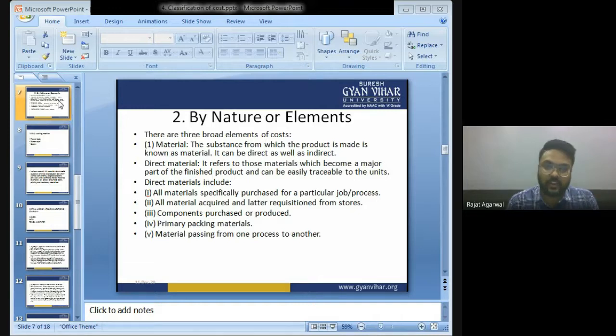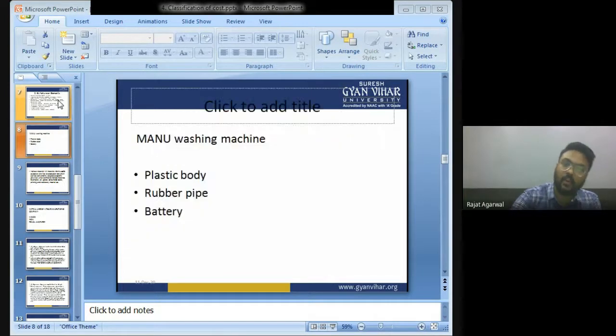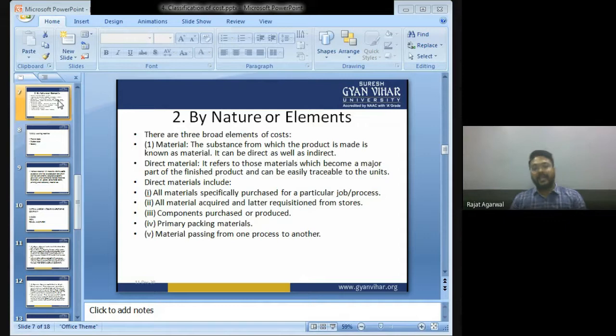By nature or element, there are broadly elements of cost. There are three elements of cost: material, labor, and overhead. Material, labor, and overhead. Children, whatever product you manufacture, there are three types of cost: material, labor, overhead. For example, I'll give you the example.